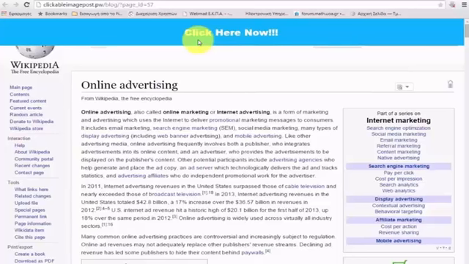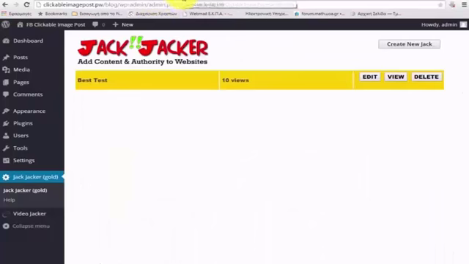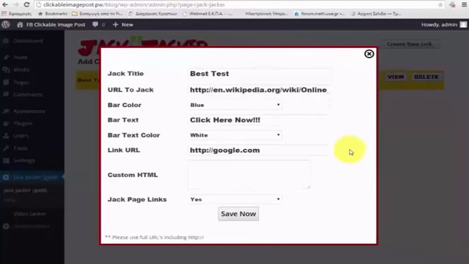All right, now I want to show you the other improvement that I made in the Jack Jacker Gold version. So I'm going to go ahead and edit that Jack again, and you can see a section here that says custom HTML. What this is going to allow me to do is insert my own custom HTML into the Jacked page. Well, why would you want to do this? Well, I'm going to show you one use that I really like for the custom HTML option.